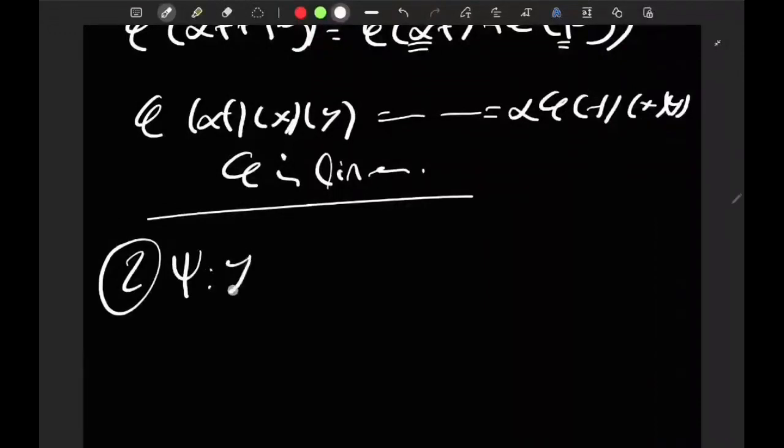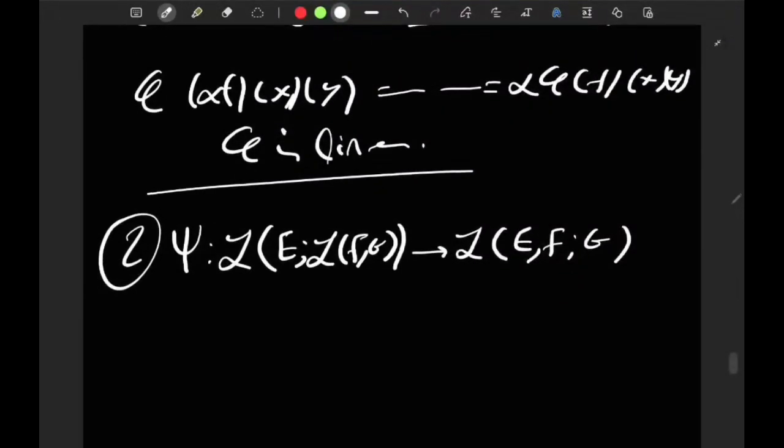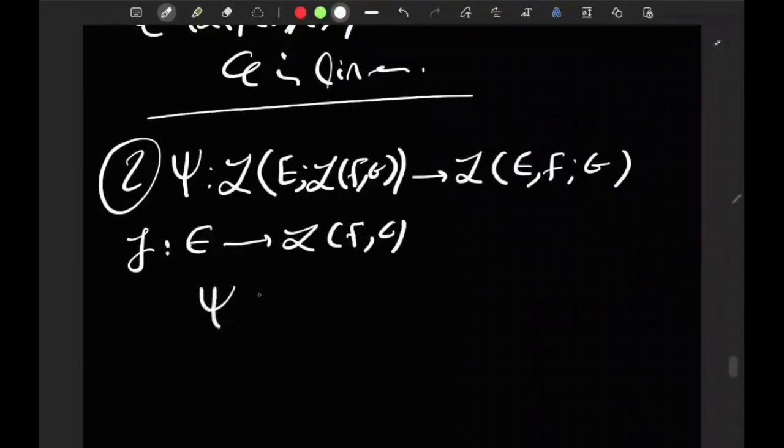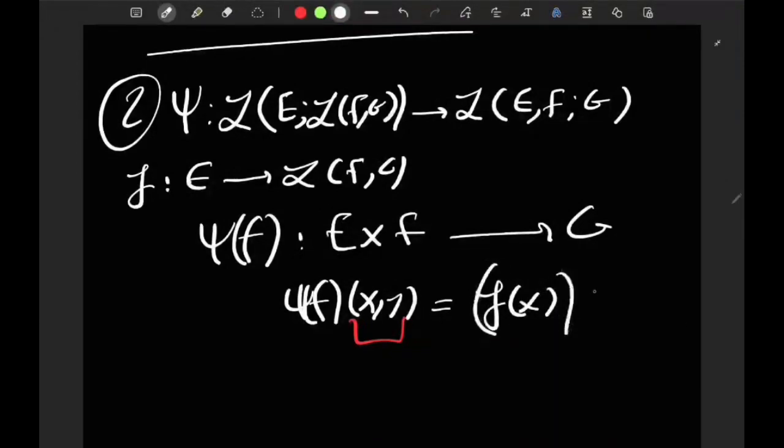So psi goes from L(E; L(F; G)) and lands in L(E, F; G). It's taking some f, which is a linear map from E to L(F; G), and it's doing this: psi of f is going to be a map from E cross F to G, and it's acting by psi of f of xy, a bilinear map, given by just f of x of y.